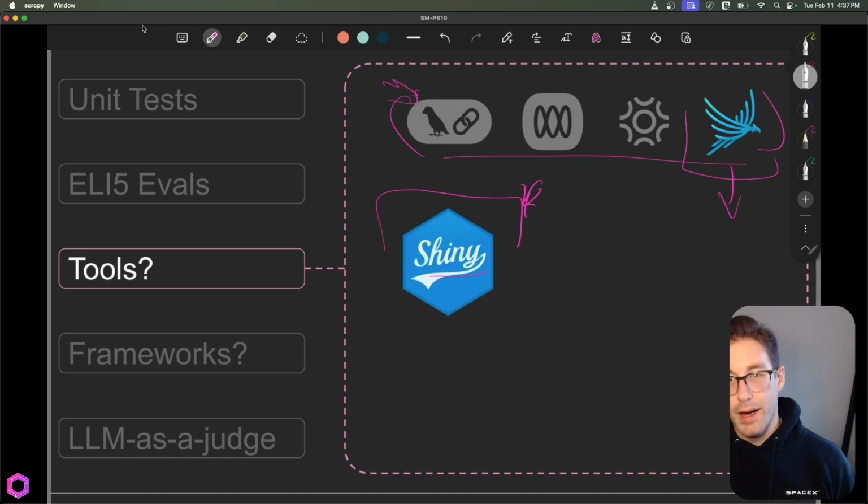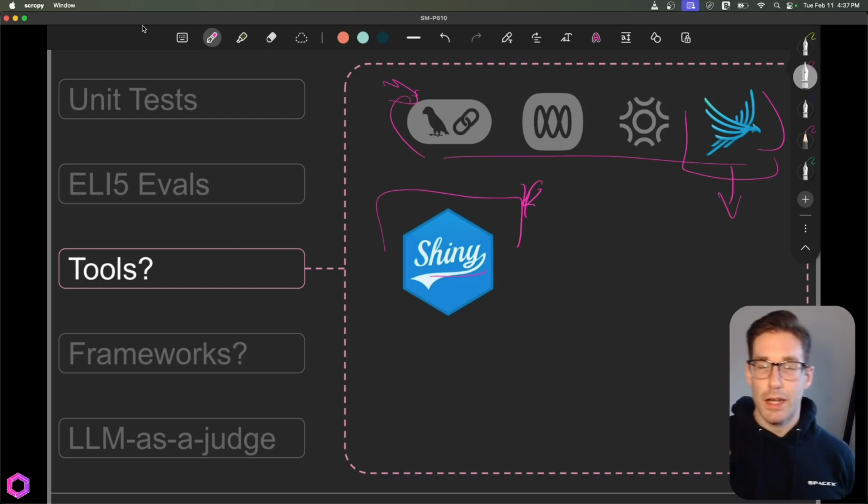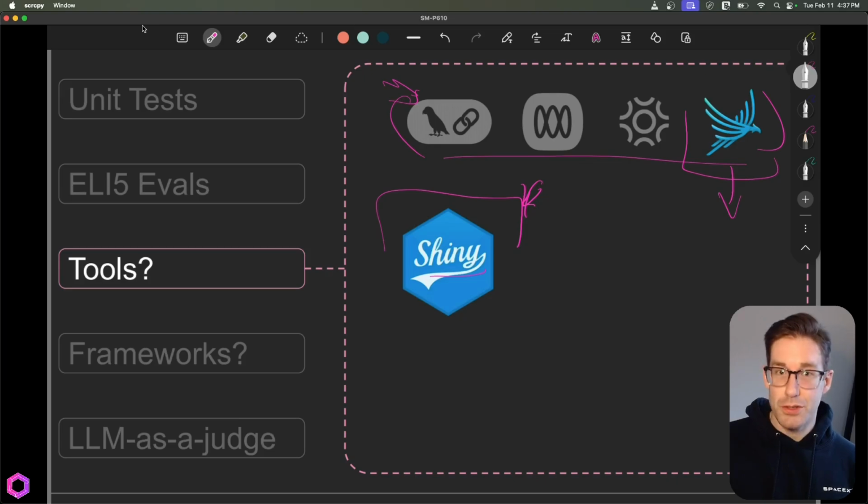And the reason he actually pushes for this is that these different dashboards that come with these tools, like out of the box, they tend to be templated. And most LLM applications or AI applications have very custom use cases, and it's important to actually modify your dashboard to make it as easy as possible for you to look at the data. Because that's the end goal here, remember: we're not trying to get distracted by the tools, we're trying to reduce the friction as much as possible.